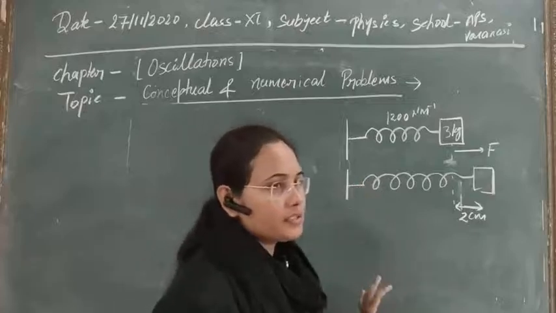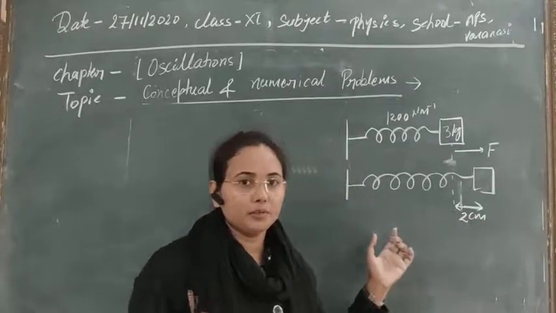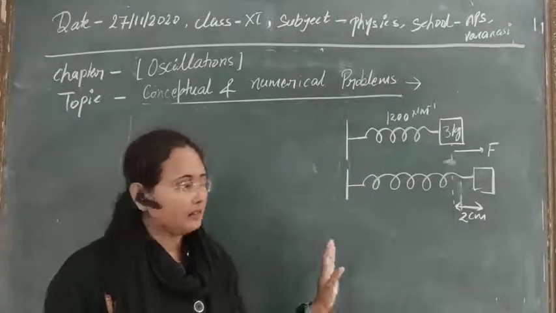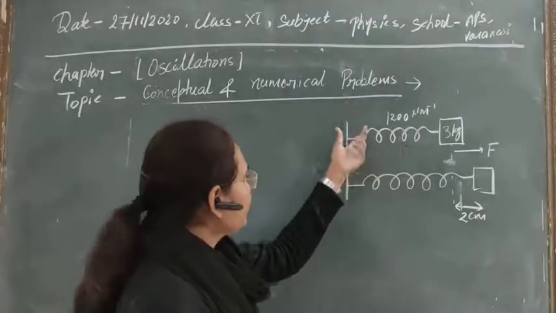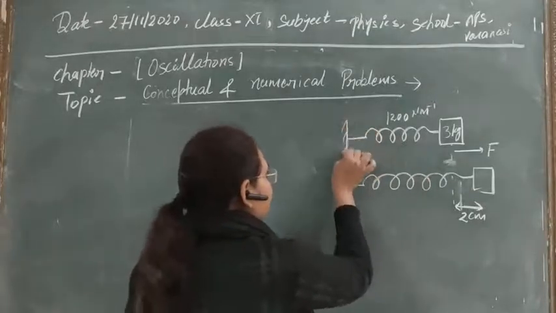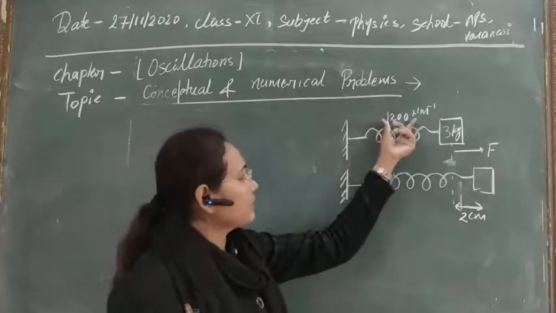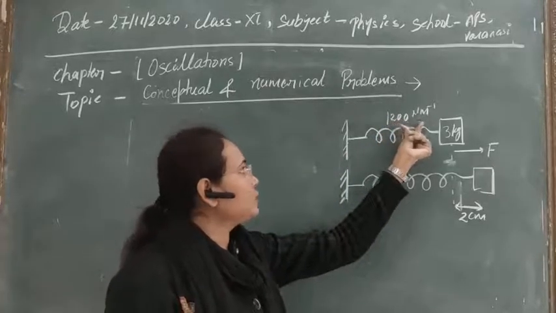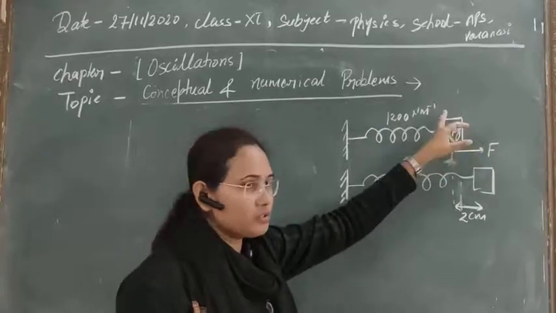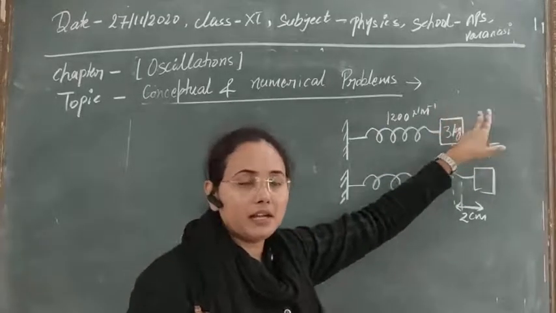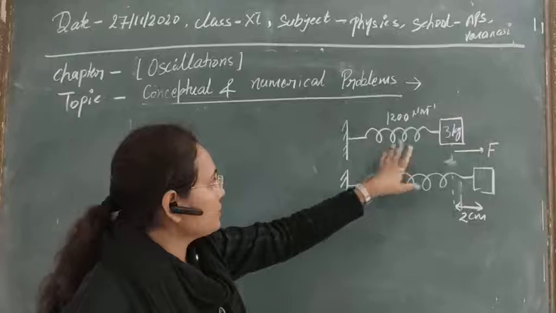Now in the next question, suppose that we have a numerical problem. I haven't written it down, just listen. We have a spring mass system. A spring is attached to a fixed end, and the spring constant is given as 1200 newton per meter, and we have also attached a 3 kg mass to it. Clear? This is a spring mass system.